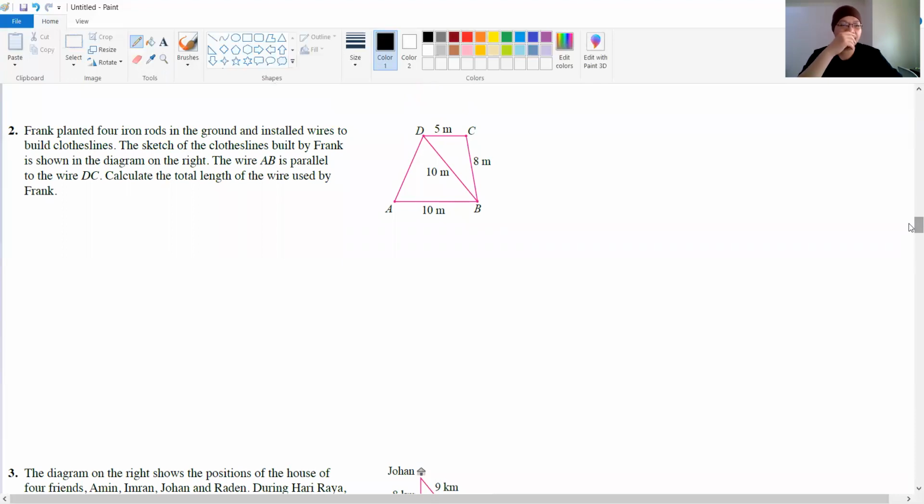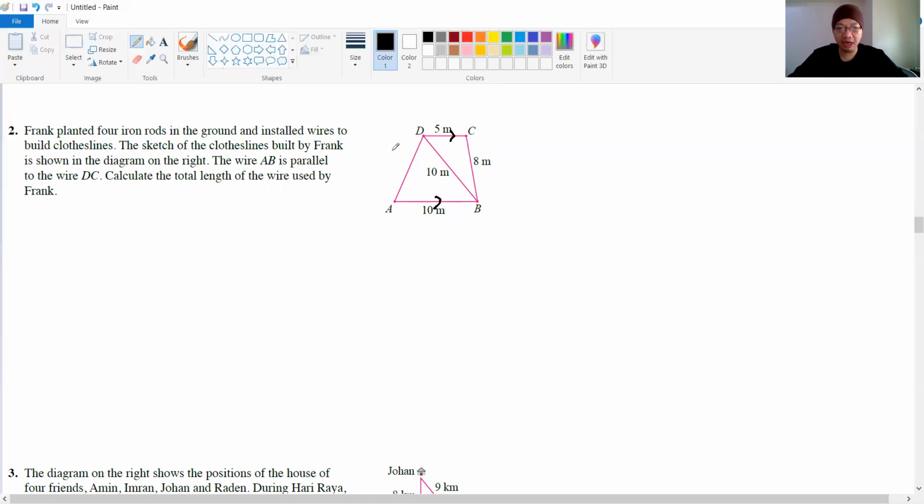Frank planted 4 iron rods on the ground to install wire and build the closed line. This is the sketch of the closed line built by the wire. AB and DC are parallel, like this. So they are parallel to each other. Calculate the length of wire used by the friend. Now we want to find the total length of wire used to make a closed line. So you need to find all the side lengths here. So 5, 8, 10, 10.